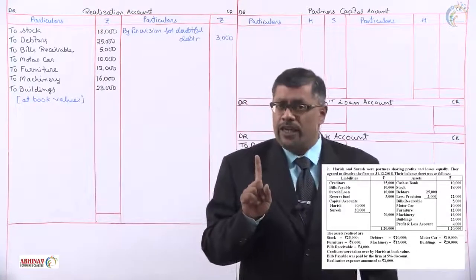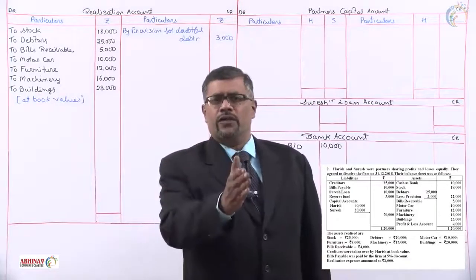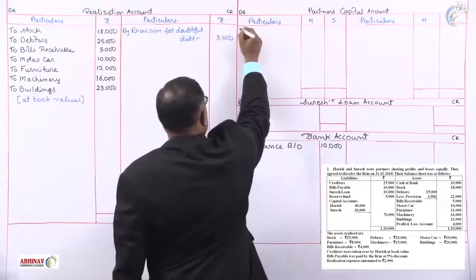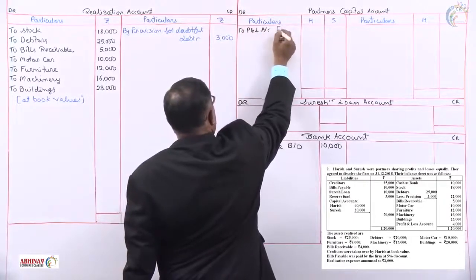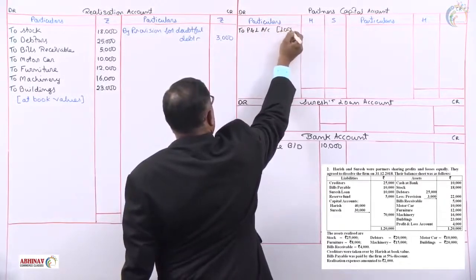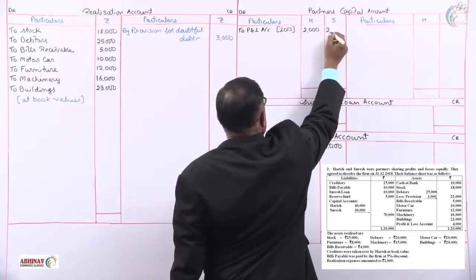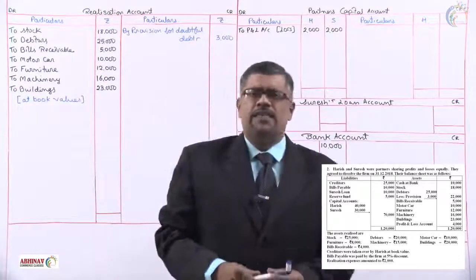Harish and Suresh are equal partners, so 4,000 in the ratio 1:1, 2,000 and 2,000. Let us record that in the capital account. To profit and loss account, loss: Harish 2,000, Suresh 2,000. That's all with the asset side.